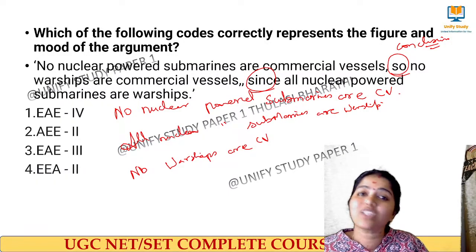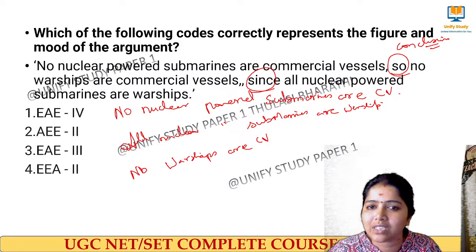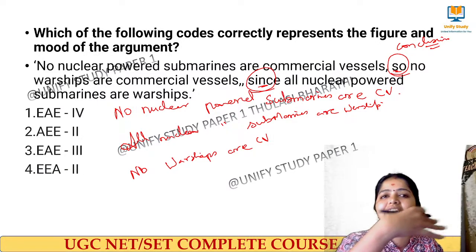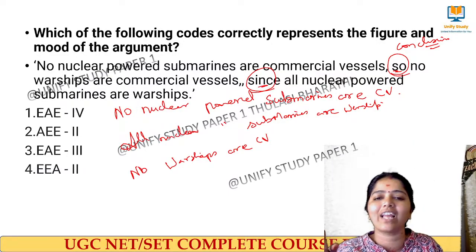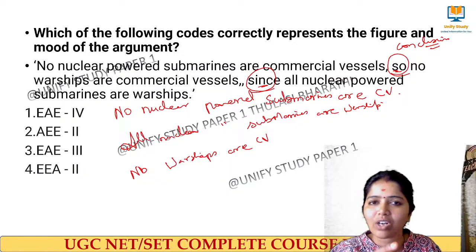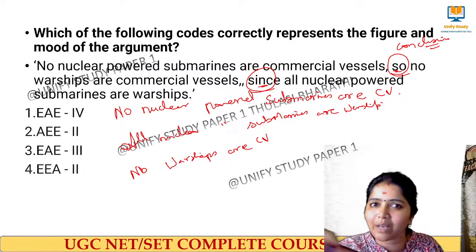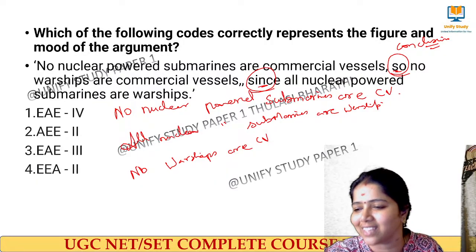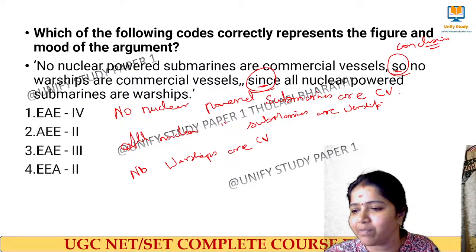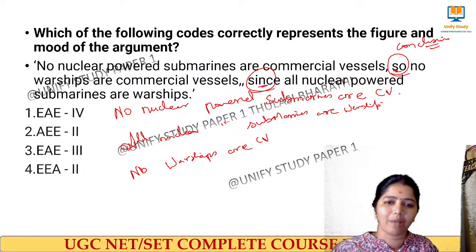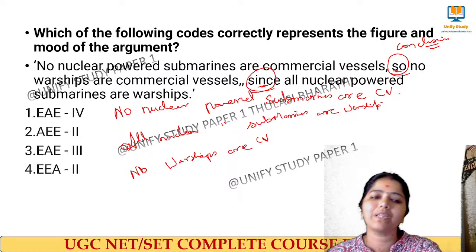No, Ricky, it is not about arrangement, it is about the statement. You have to look at these words. If they have directly given premise 1, premise 2, conclusion, no issue. If they have not given it like that, you have to read the sentence. They have given it in paragraph form. We have to read and understand how the trap was made. That's what I am telling you every time. Very good. Now what will be the answer for this question?